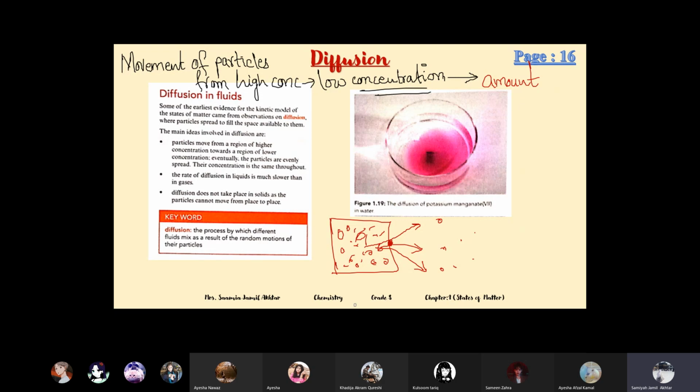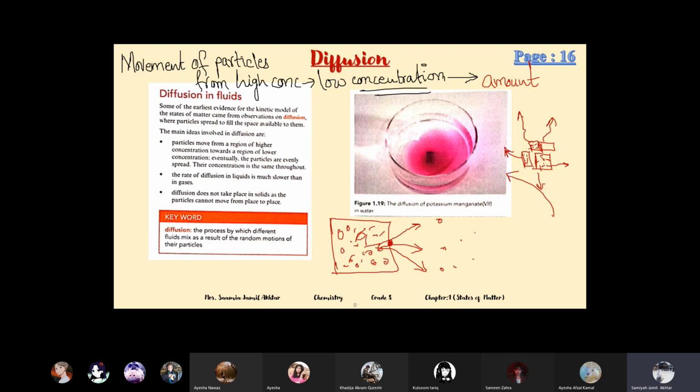In solids also, take this example of potassium permanganate. If you take water and put a small amount of potassium permanganate powder, it will start dissolving in water. That's diffusion. There is high concentration of particles in these blocks of potassium permanganate, and they move to the lower concentration, where there is none. So after some time we'll see that the whole water becomes purple.